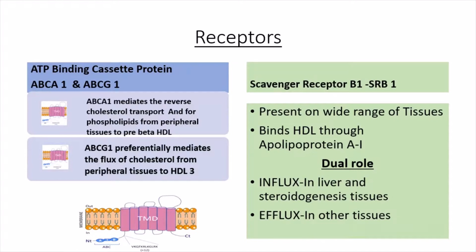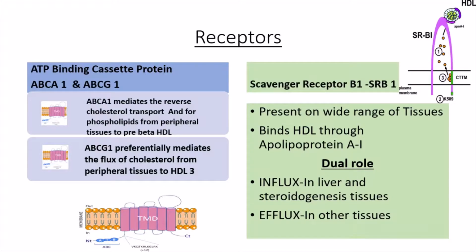Let's now see the scavenger receptor B1. This is how it looks like. It does not have a very elaborate structure like the ATP binding cassette protein ABCA1 and G1, but is present on a wide range of tissues. It binds to the HDL through apolipoprotein A1 and has a dual role. क्योंकि liver and steroidogenic tissues में it will cause influx, and in other tissues it is responsible for efflux.